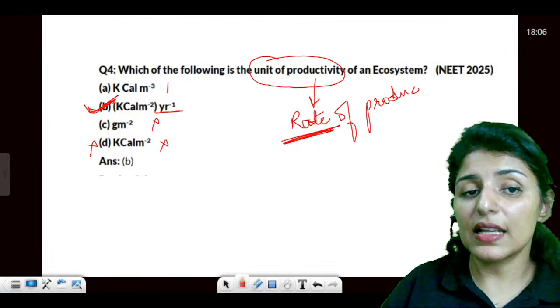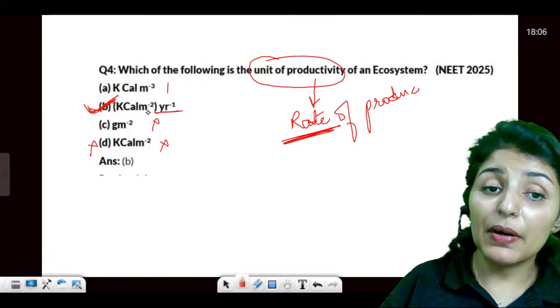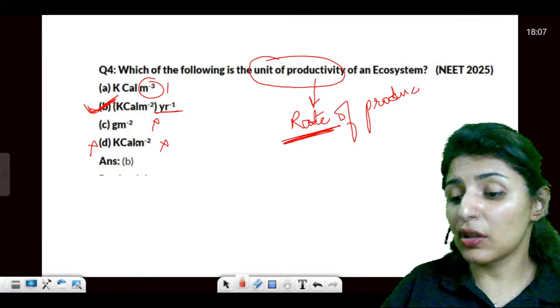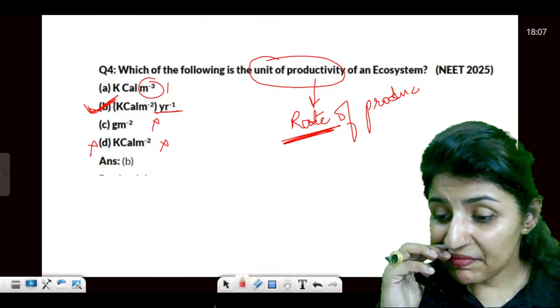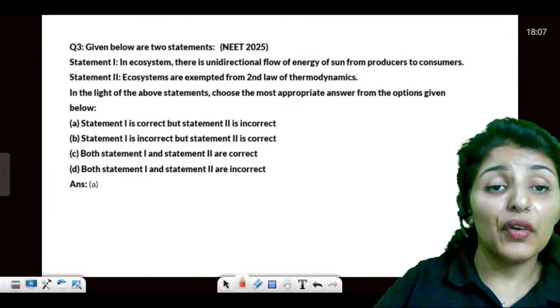Is this clear? Is that clear to all? And then it is per square, not per cubic meter. Is that clear? Okay, moving on to the next question.